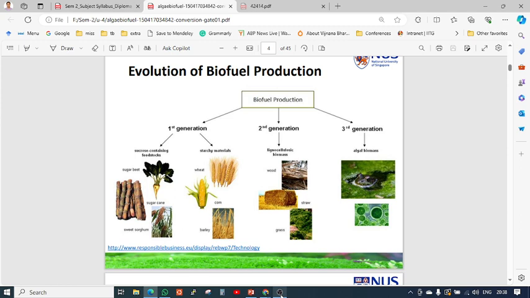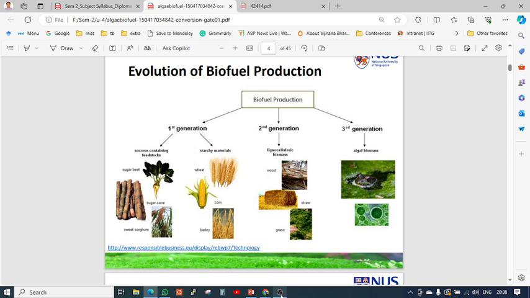Evolution of biofuel production: this is how biofuel production takes place. There are three generations: first generation biofuel, second generation biofuel, and third generation biofuel. The first generation of biofuel mainly consists of different parts of the plant body, combined: the fruit, stem and residue. These are called the first generation.